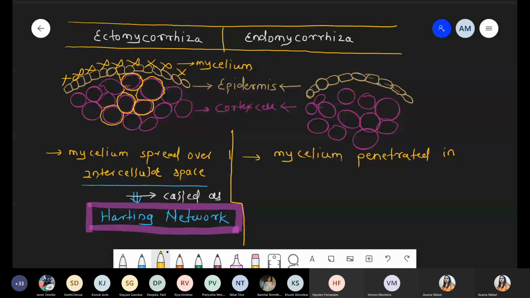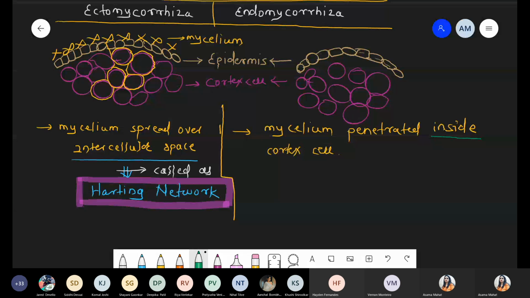It does not go up to the endodermis, because the endodermis has casparian strips, so it is not possible to cross the endodermis. Whatever network is formed, endomycorrhizal or ectomycorrhizal, is limited up to the cortex cell. Here the mycelium shows penetration inside the cortex cell.